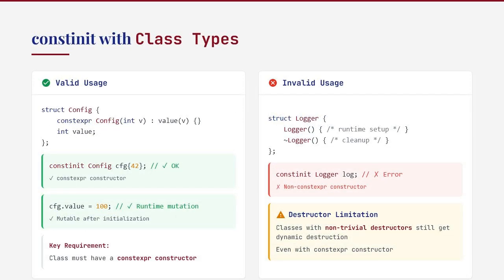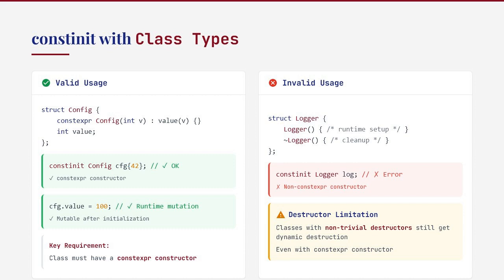Constinit can be used with class types, but only if they have constexpr constructors. The example shows a valid config class with a constexpr constructor: struct Config with constexpr Config(int v) initializing value to v, then int value. Then constinit Config cfg(42). This works because the constructor can be evaluated at compile time.